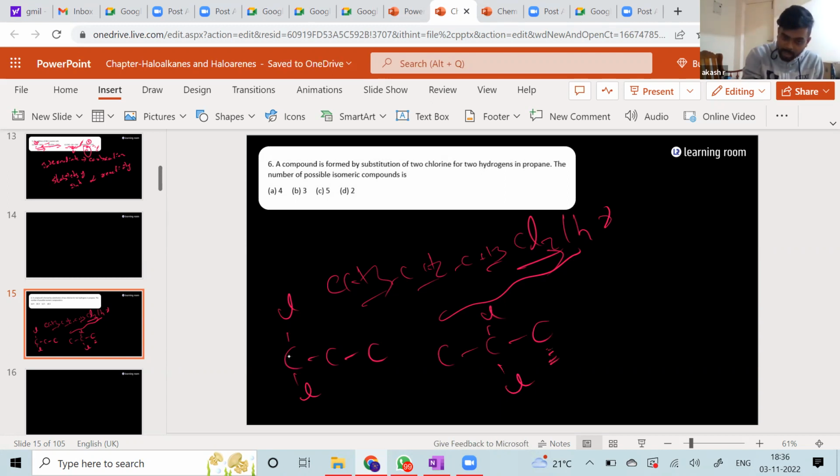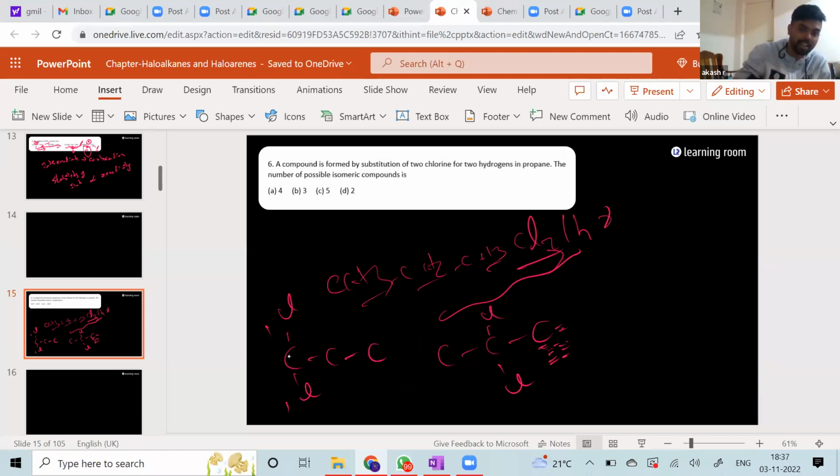Can I put the chlorine atoms here again? Sir, only first and second. Why can we not write another structure with 2 Cls here? So the naming, sir, is the same. Exactly. This is how you avoid redundancy. That means how do you avoid duplicates, right? It's better to give the names of the compounds. So you see that here it will be 1,1-dichloro. Even if I put it here, again it is going to become 1,1-dichloro only. Okay, so you'll not take that.